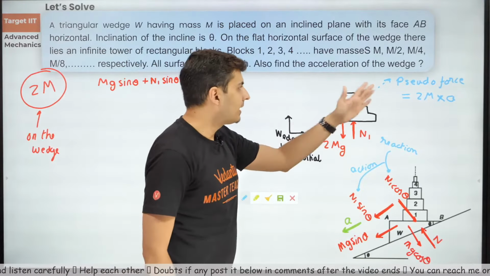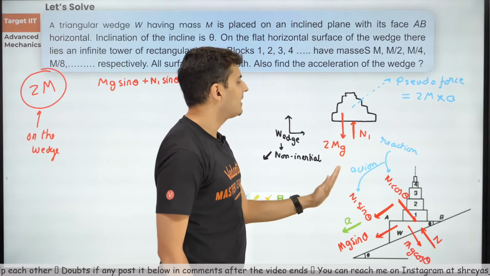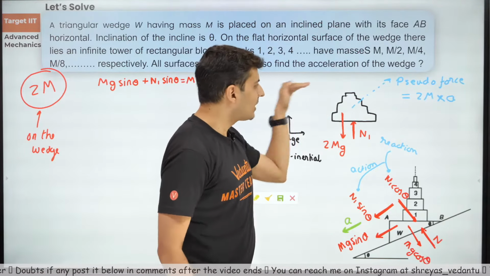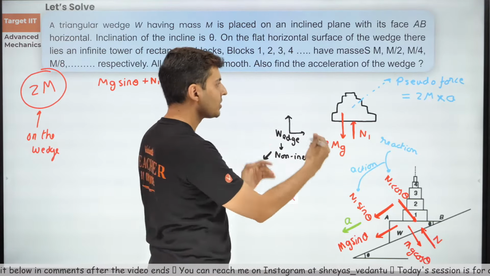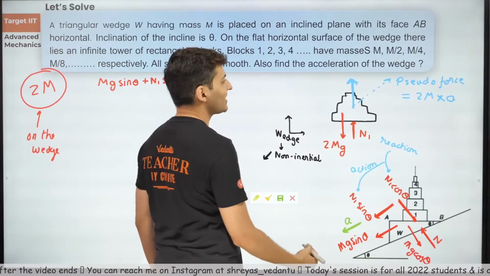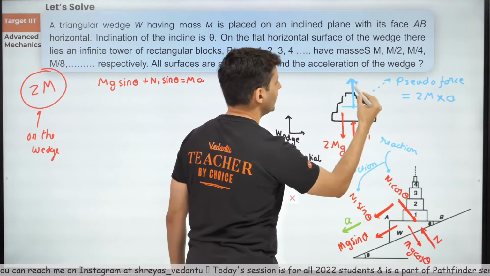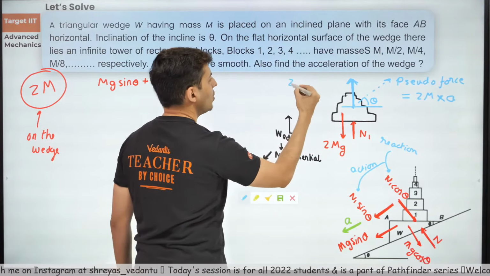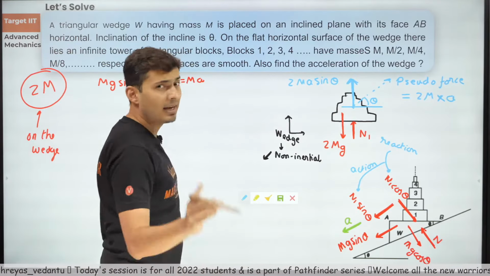But don't worry, you don't need the total pseudo force. You just need the pseudo force in the vertical direction. Remember, I was just ignoring the horizontal ones. So what is the component of that pseudo force in the vertical direction? We all know this angle is theta. So this should be 2ma sine theta.